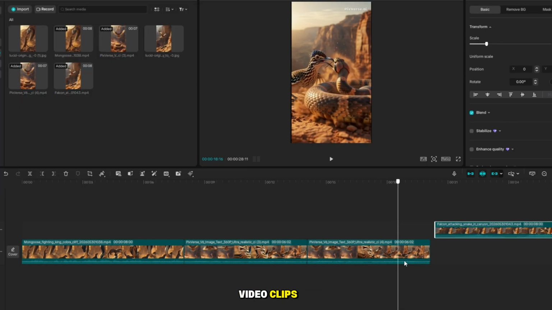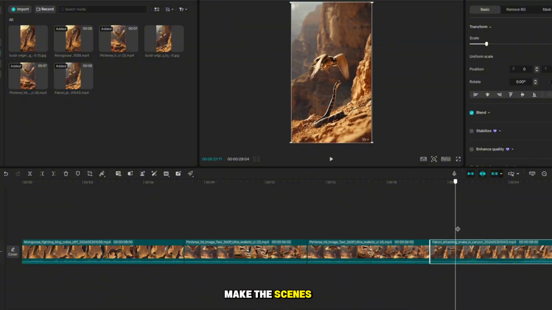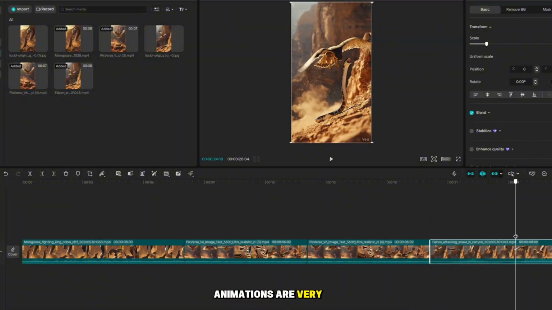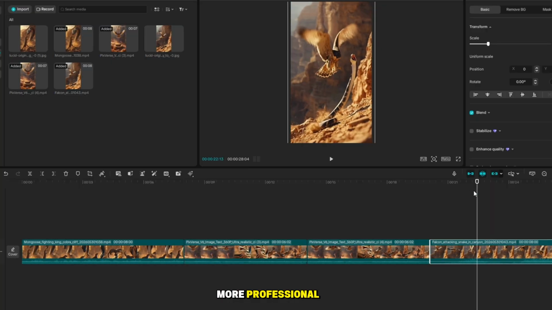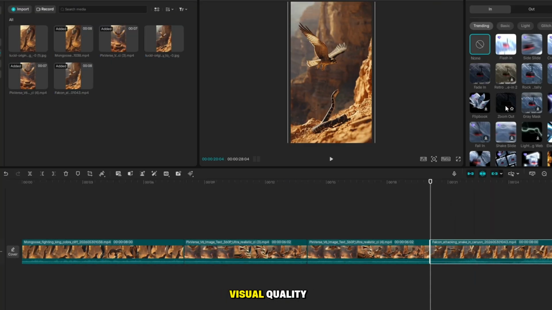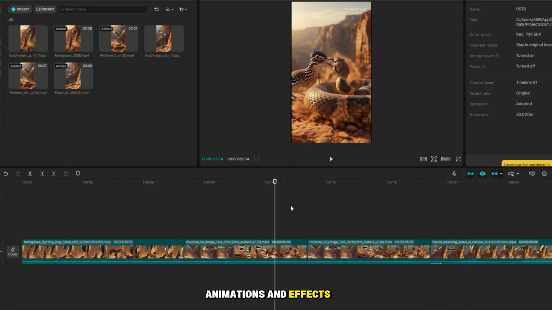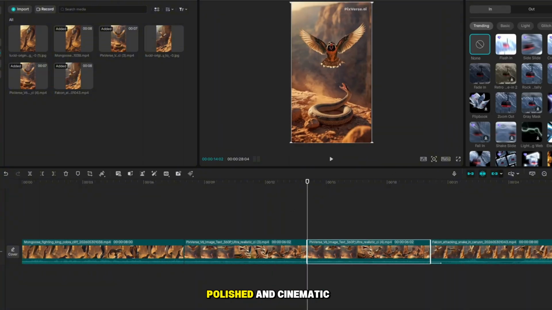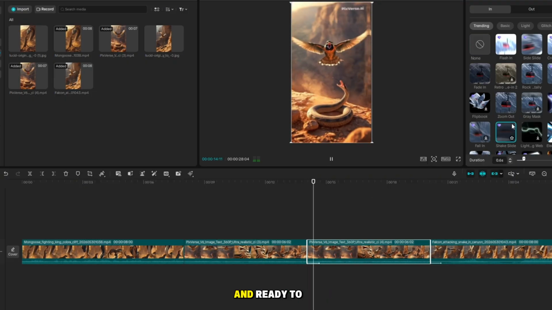After adjusting the video clips, add animations to make the scenes more engaging. Animations are very important because they make the video look more professional and dynamic. Next, apply effects to enhance the overall visual quality. Once you add animations and effects, your video will look much more polished and cinematic. As you can see, the final video is now complete and ready to upload.